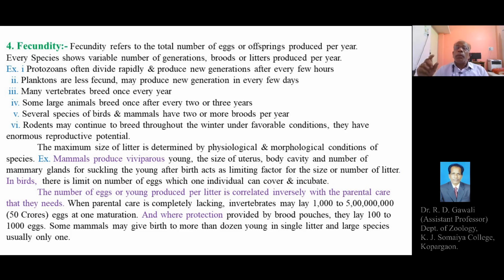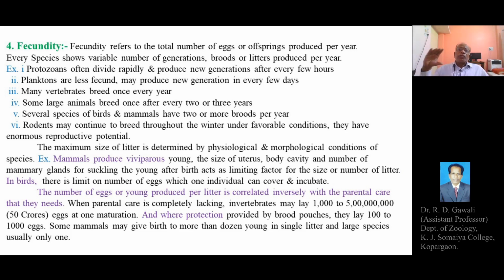There are several generations taking place in a winter under favorable conditions of the environment.